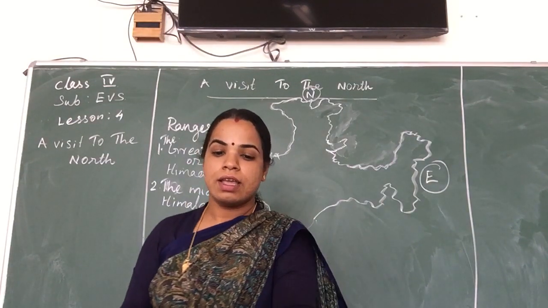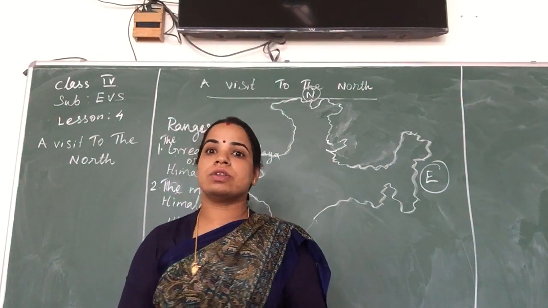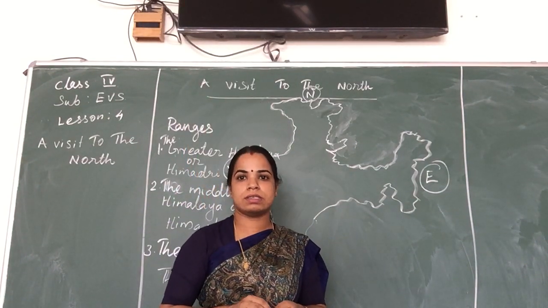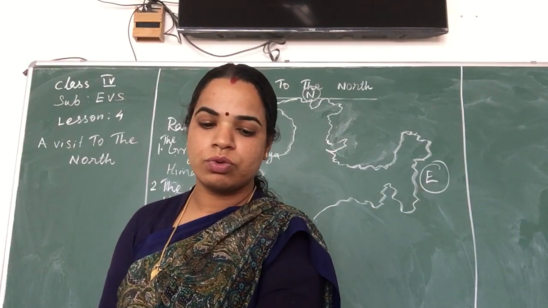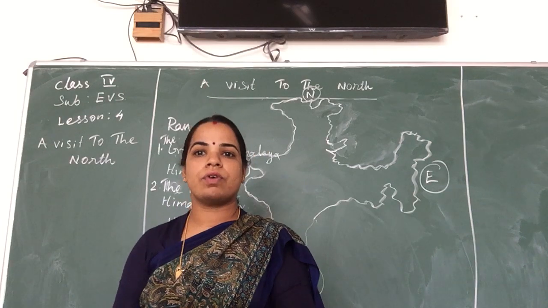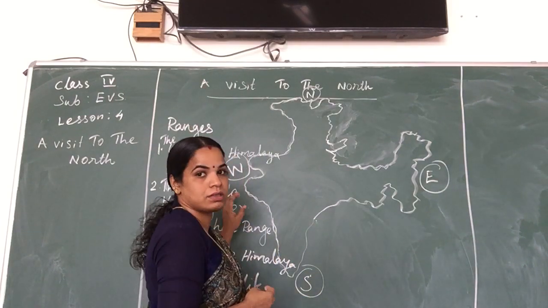The length of the Himalaya is approximately 2,500 kilometers, and the breadth of the Himalaya extends from 150 kilometers to 400 kilometers.